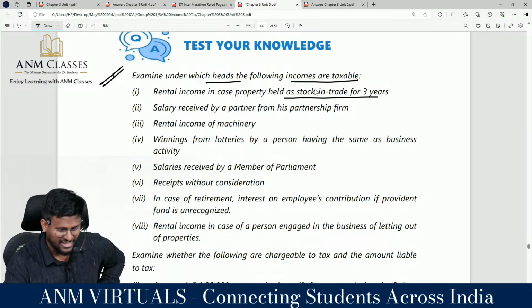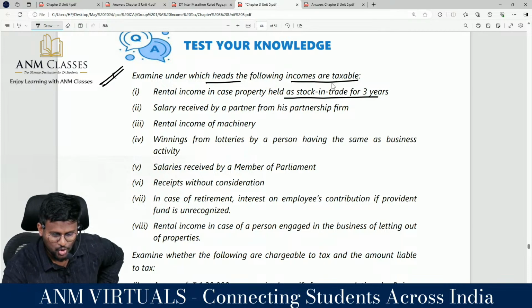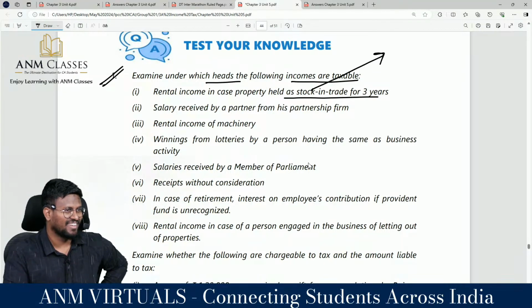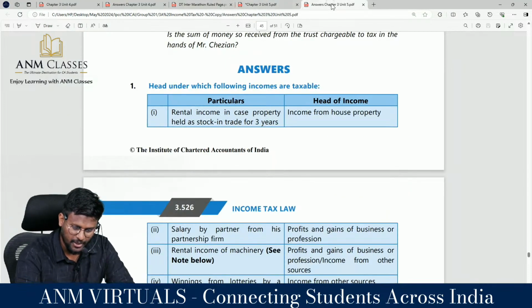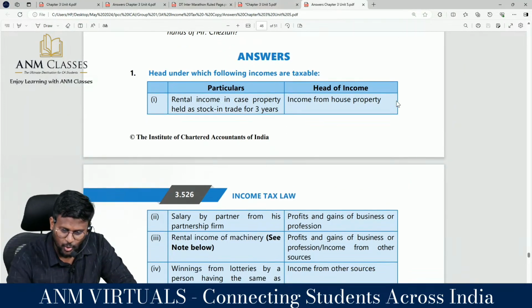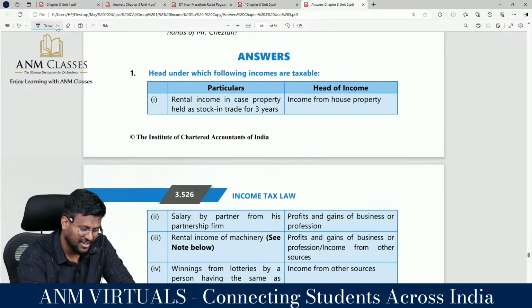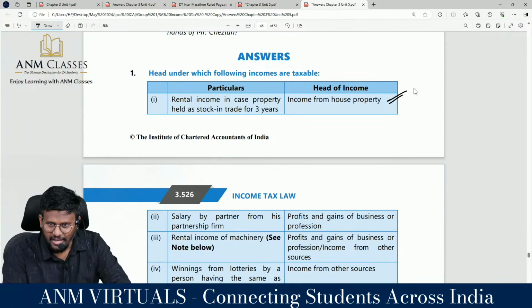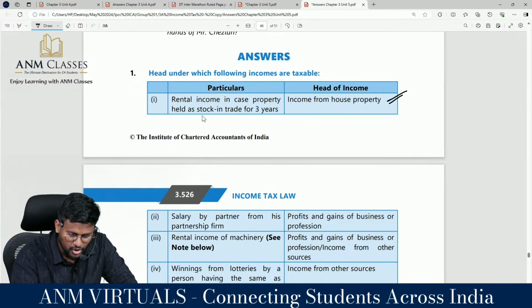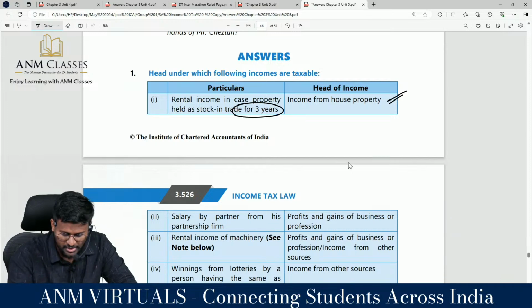Rental income in case property held as stock in trade. Stock in trade. The answer is NHV, income from house property. Hello sir, they have given stock in trade. It is an exception to section 22. Sir, rental income in case of property held as stock in trade for how many years?